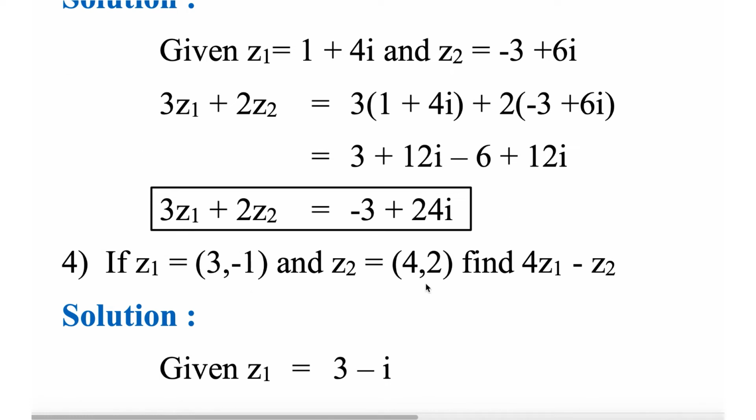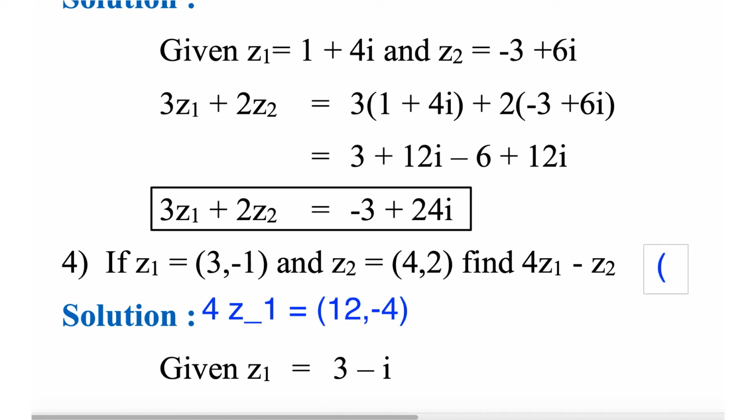If z1 is this, z2 is this, find 4z1 minus z2. 4z1, that is 12. First we will write 4z1 here. 12 minus 4, then minus z2. So we can directly write the answer here, right?